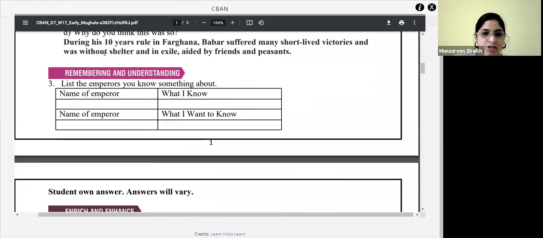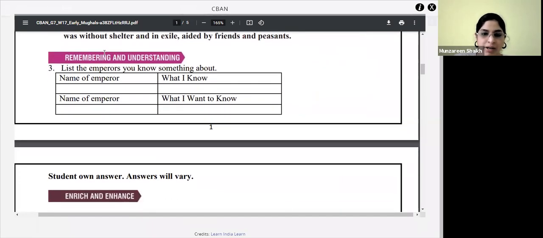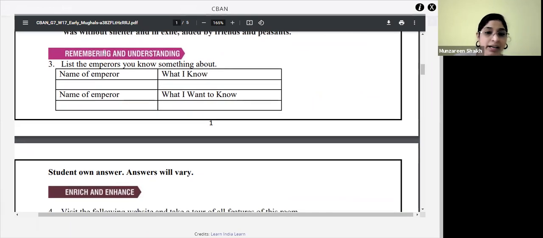List the emperors you know something about. Name of the emperor and what you know. So this you have to do on your own. Your knowledge will differ from the other students. So you have to write the name of the emperor, what you know about that emperor, and what you want to know about that emperor. Got the answer, everyone? Understood the question? Yes. Okay.